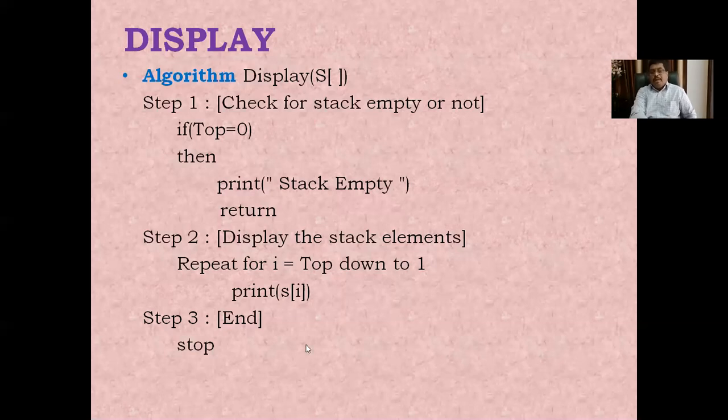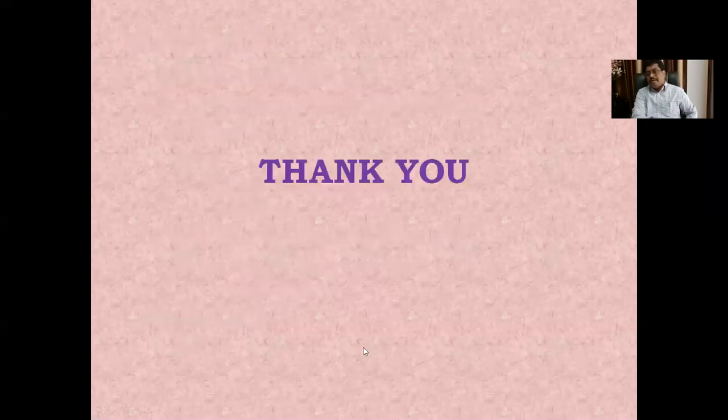Because of this, repeat for I equal to top, going downwards up to 1, print S of I. Means the I value is initialized with the top. If the top value is 4, first the I value will be 4, second time I value will be 3, third time I value will be 2, and fourth time I value will be 1. Like this, it prints all the elements which are available in the stack, and it stops here itself.